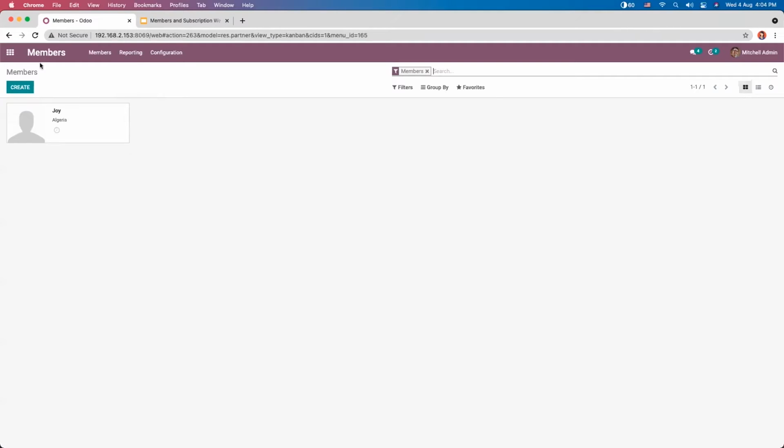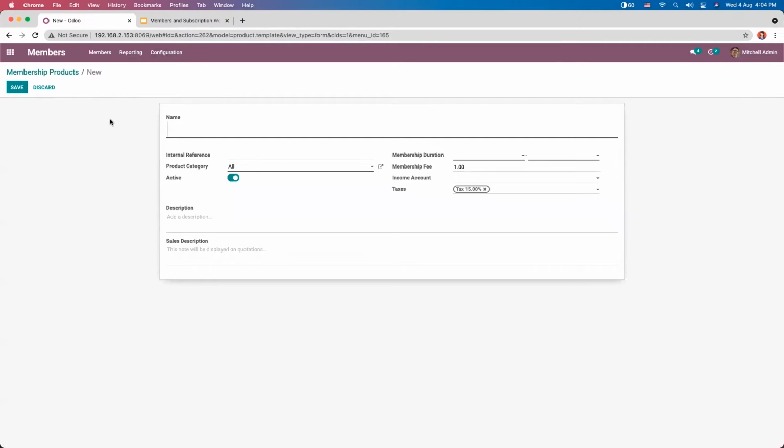When you open members, you can see different members. Before creating members, let me configure membership products. Here when you click on membership products, you can see the option to create a new membership product. In this form, we can mention the name of the product, for example, preliminary membership.